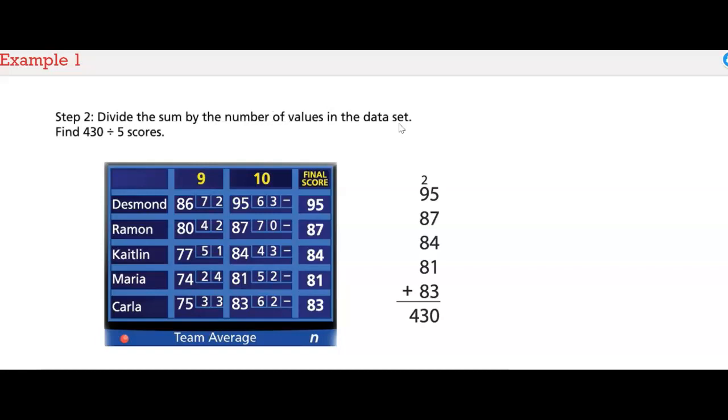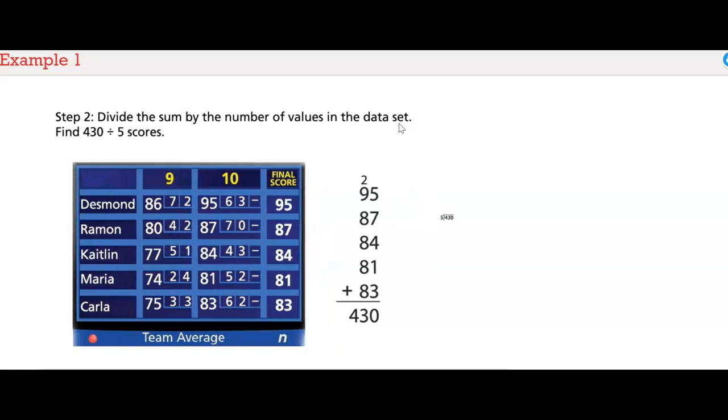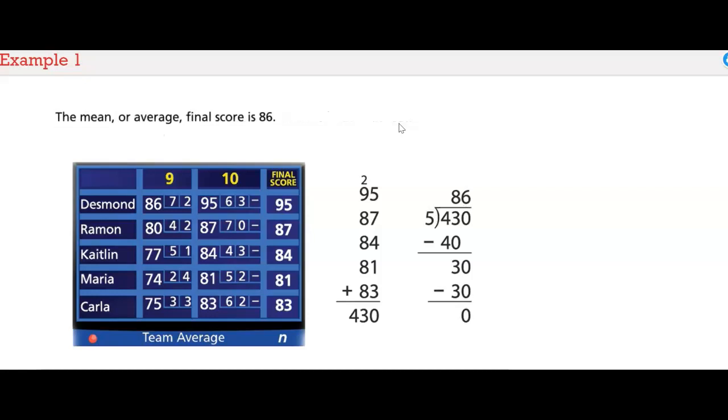Step 2. Divide the sum by the number of values in the data set. Find 430 divided by 5 scores. The mean or average final score is 86.